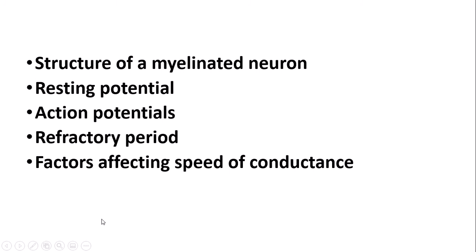So this is the structure of the video today. First we're going to talk about the structure of a myelinated neuron, then we are going to talk about the resting potential, then action potentials, the refractory period, and then we are going to talk about the factors affecting the speed of conductance or the speed of impulses.